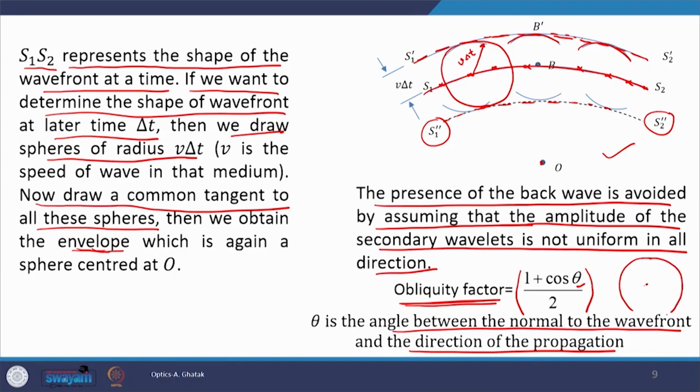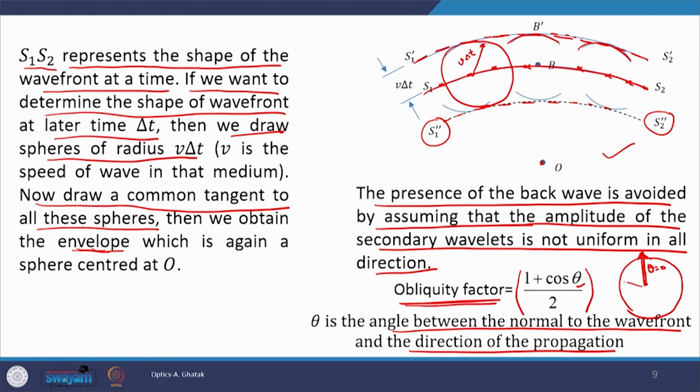The obliquity factor is a multiplication factor which goes with the amplitude of the wave, and in the forward direction when theta is equal to 0, the wave is propagating with its full amplitude. Suppose this is a point on the wave front, and these are the secondary wavelets emanating from it, and this is the direction of propagation. Then in this direction theta is equal to 0.